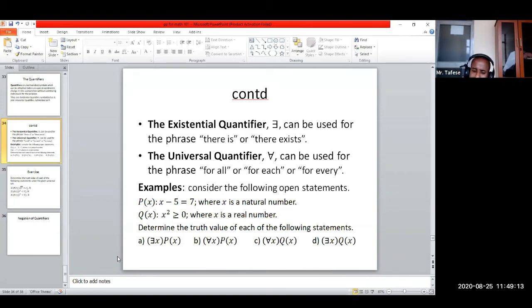Since it is greater than or equal to 0, we have two options. Either the square is greater than 0 or equals 0. So the square of every real number is greater than or equal to 0 is true. Why am I saying every? Because the given quantifier is already universal.